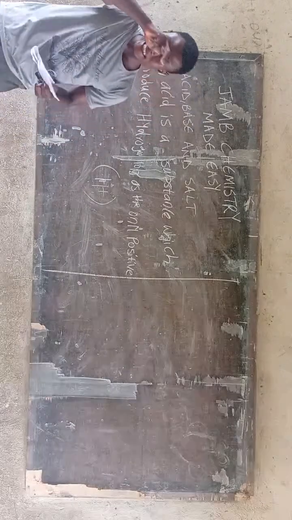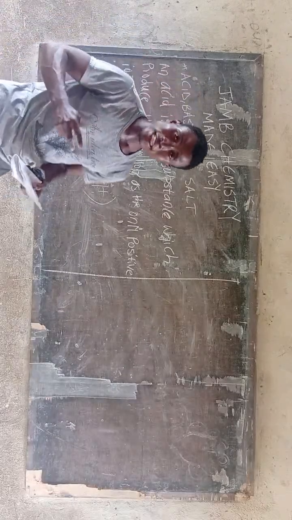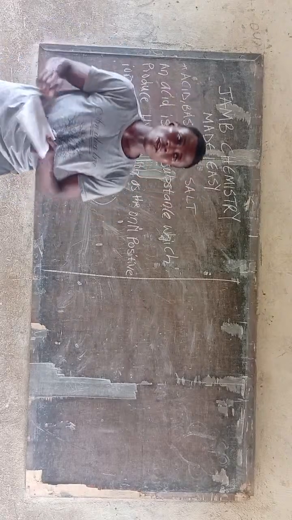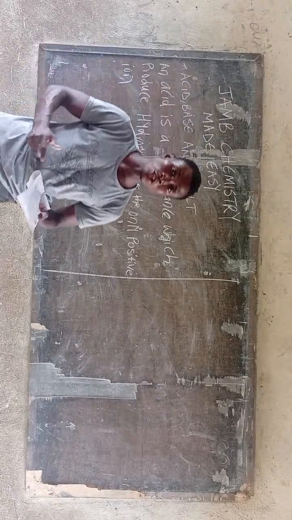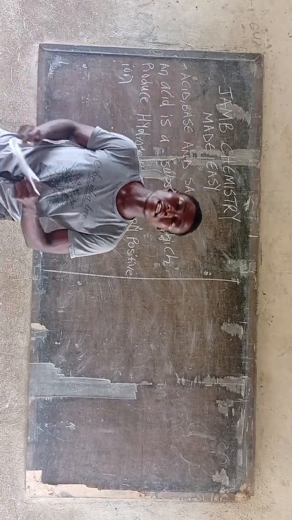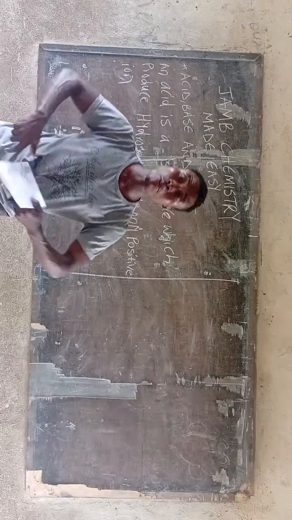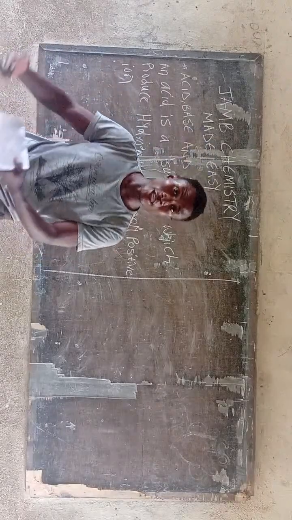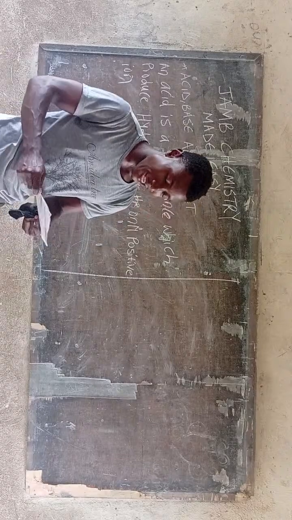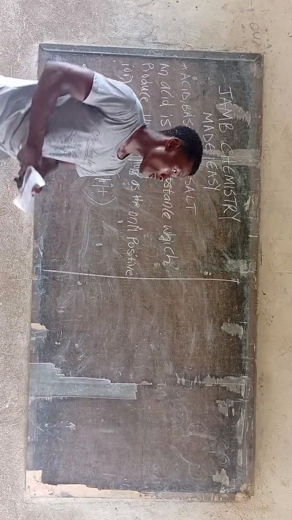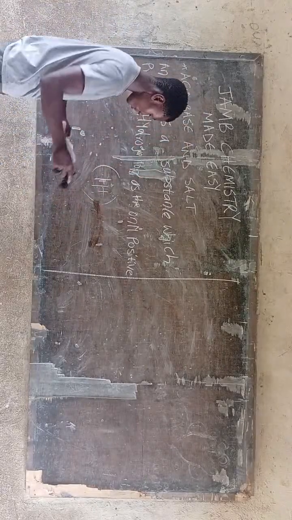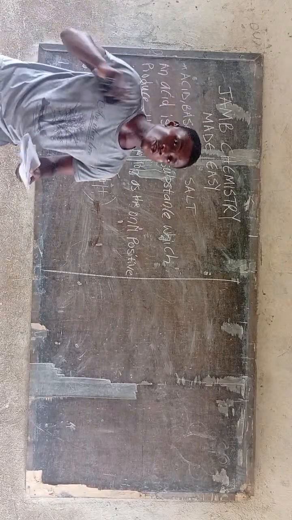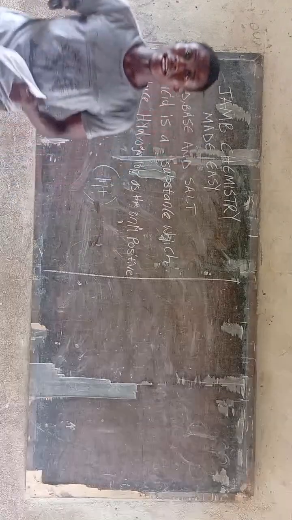And in that case, acid is classified into 2. We have 2 classes of acid: organic acids and inorganic acids. The organic acids, from the name organic, simply means they are natural, and the inorganic acids means they are synthetic, and they can be produced either in the lab or in the industry. So let's talk about the organic acids and their sources. It is very important that you know the organic acids and their sources.